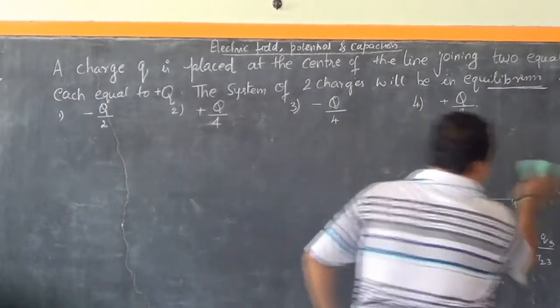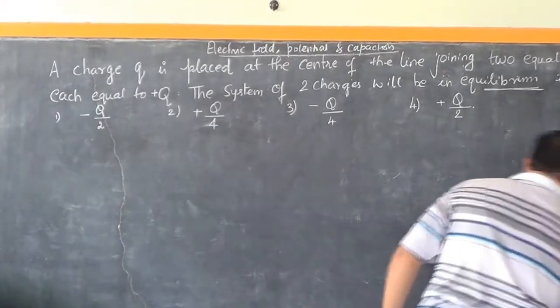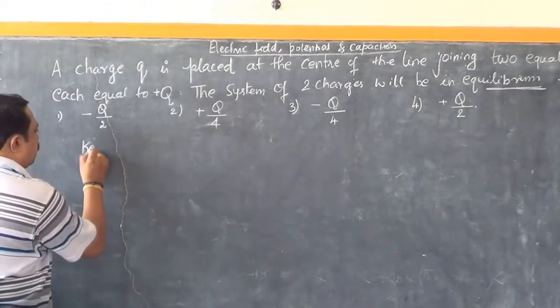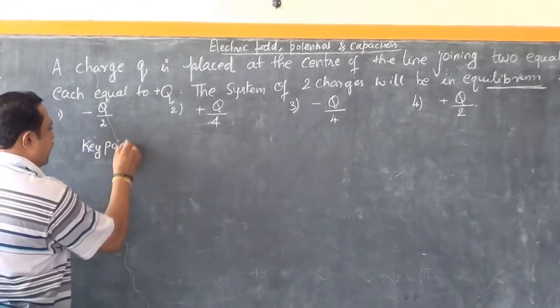I will now write the key point of this problem. You have to now focus upon the key point which I have explained to you.